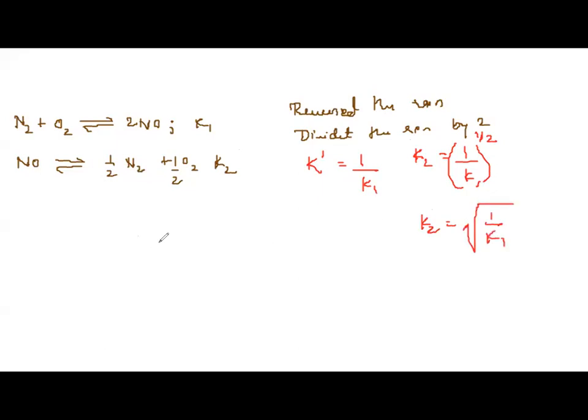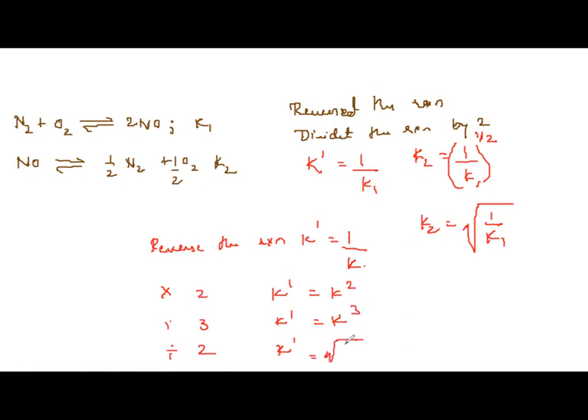So when you reverse the reaction, I am repeating it, the new equilibrium constant will be the inverse of the old. Multiply it by 2, the new equilibrium constant will be the square of the old. Multiply it by 3, the new equilibrium constant will be the cube of the old. Divide it by 2, the new equilibrium constant will be the root of the old, or you can write it as K raised to 1 by 2. So K2 is equal to 1 by K1 square root, or raised to 1 by 2.